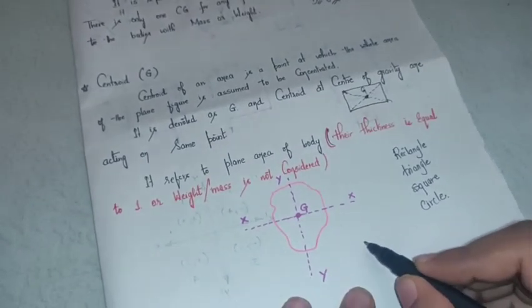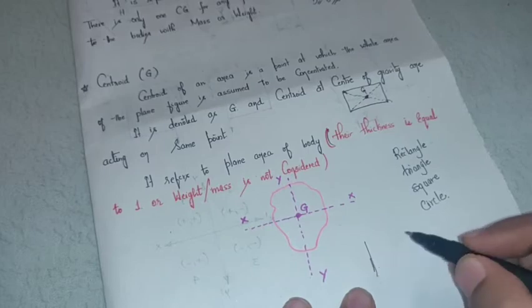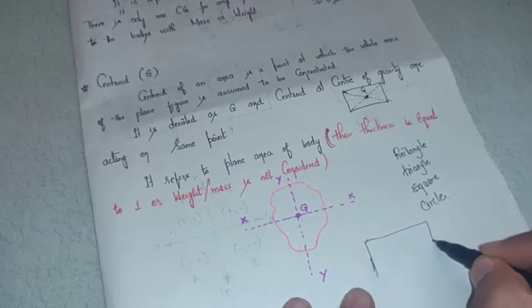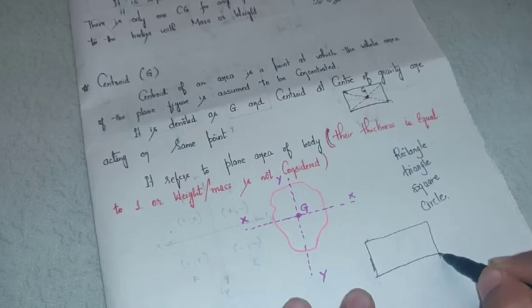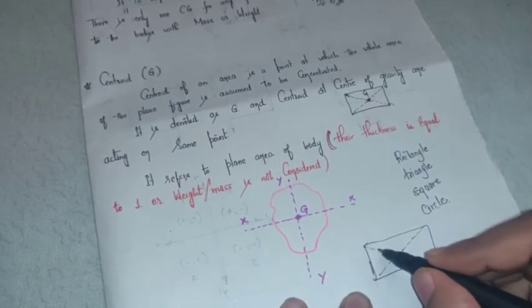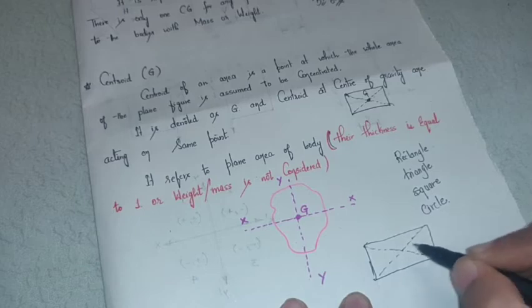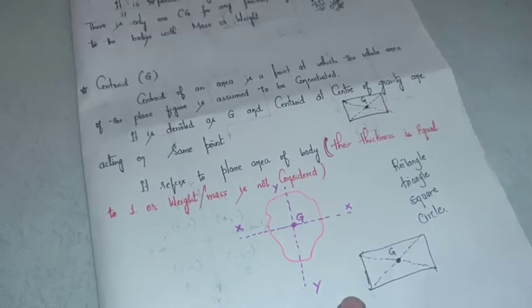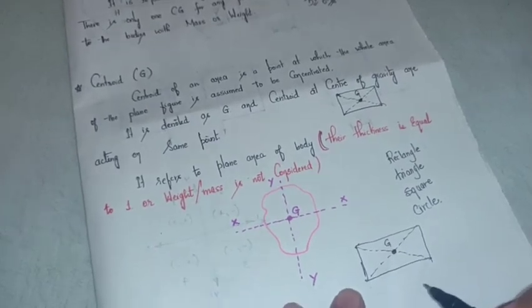As I said, centroid is the geometrical center of the object. If this is a rectangle and I draw a diagonal for this, wherever the diagonal intersects, that point is termed the centroid. Now mathematically, how will you locate this point?